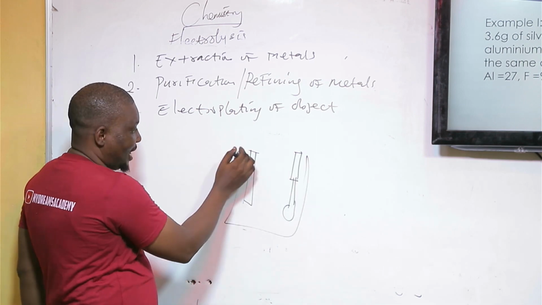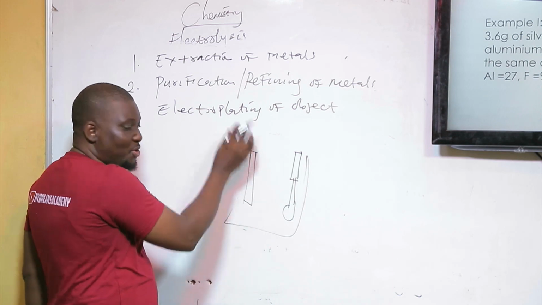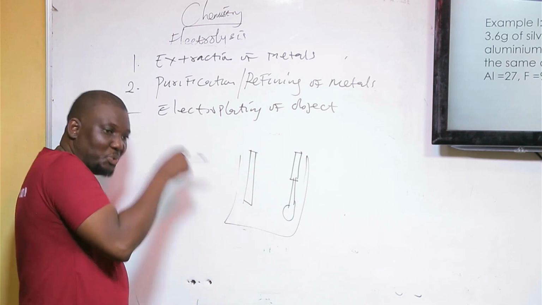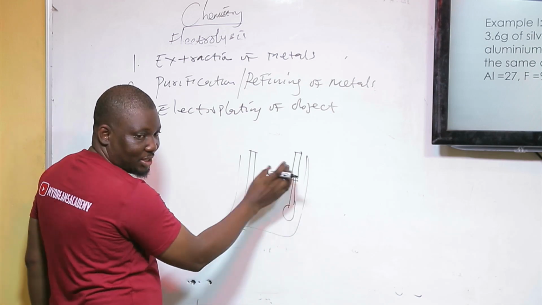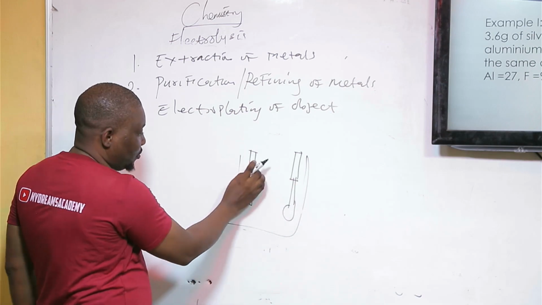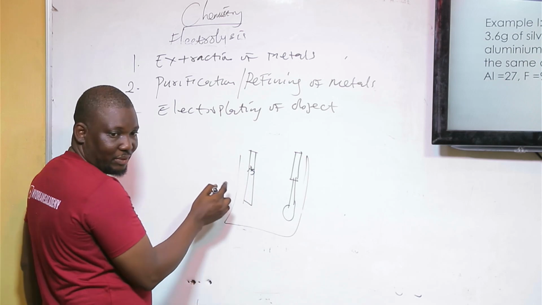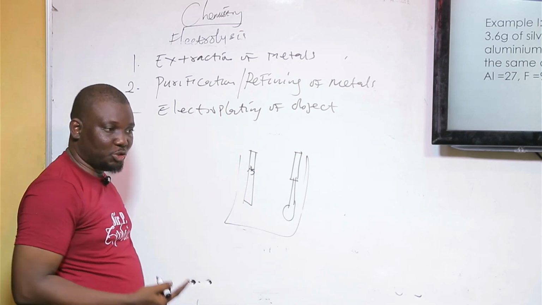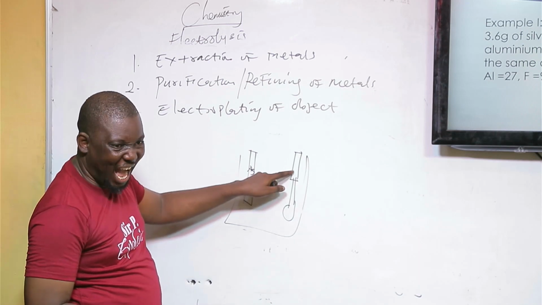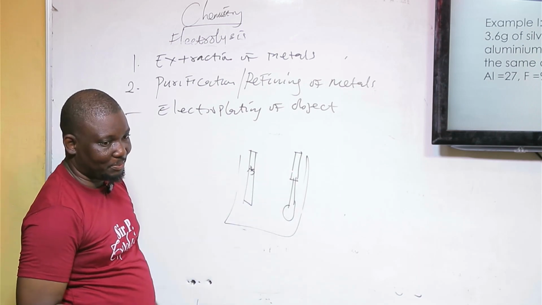But remember, the anode must be made of the metal you want to use to electroplate this object. Let's say I want this object to be silver plated. That means I will use a silver anode. Then the object to be electroplated is hanged on the cathode.